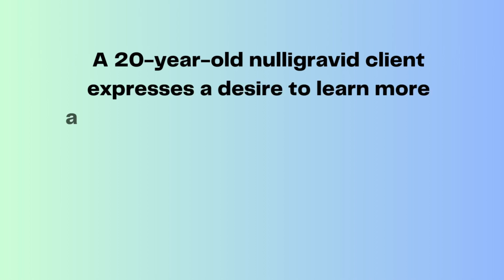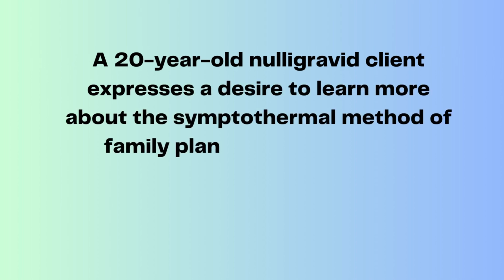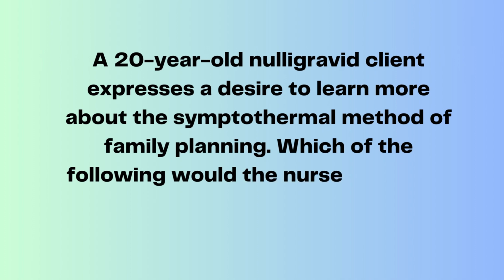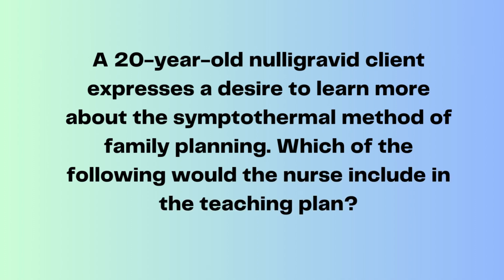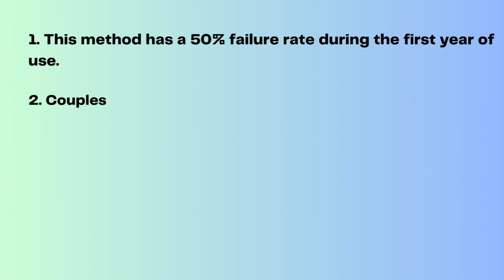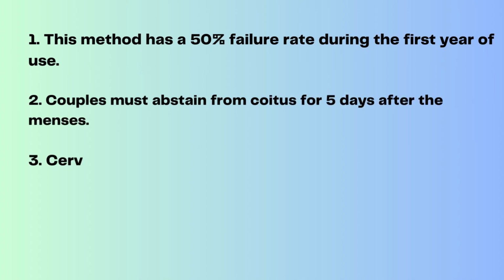A 20-year-old nulligravida client expresses a desire to learn more about the symptothermal method of family planning. Which of the following would the nurse include in the teaching plan? 1. This method has a 50% failure rate during the first year of use. 2. Couples must abstain from coitus for 5 days after the menses.